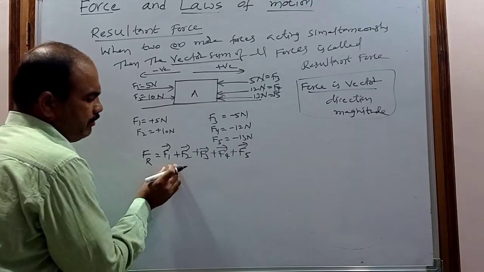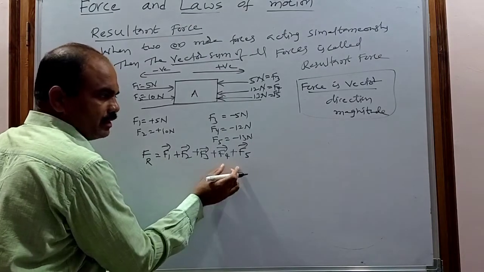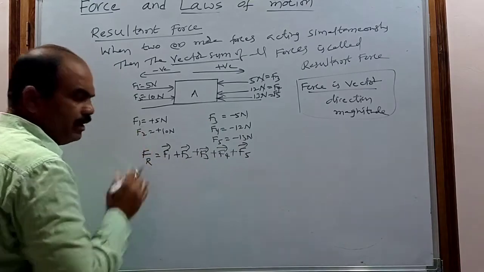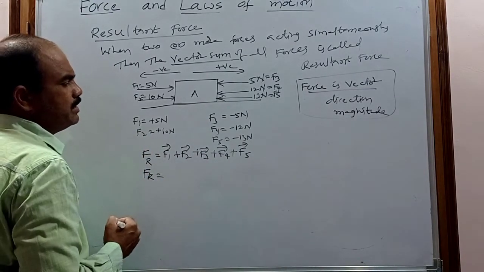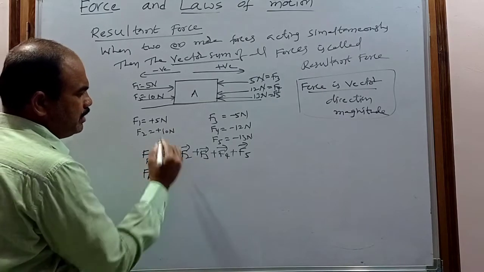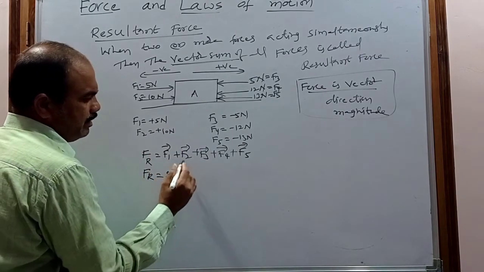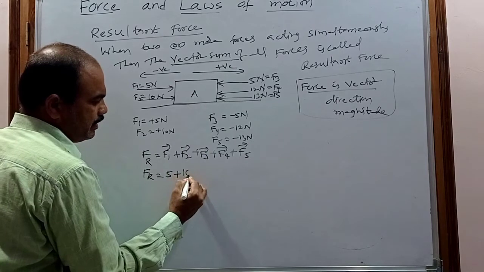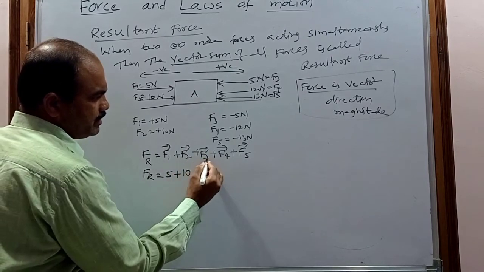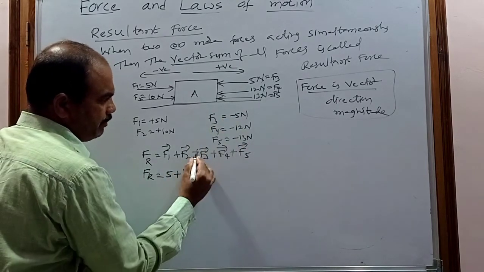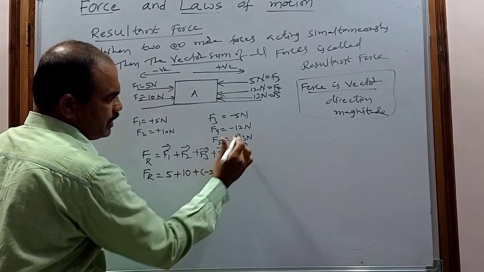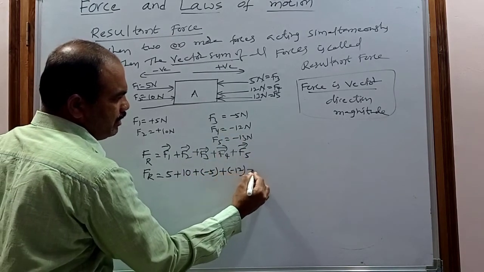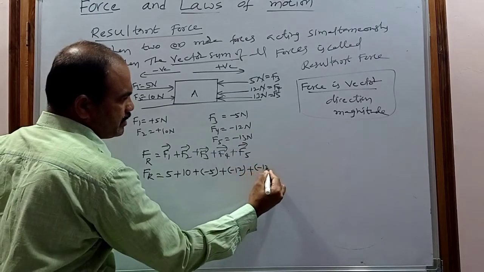So if we add these forces, that force is called the resultant force. So what is the resultant force here? F1 is plus 5, F2 is plus 10, and F3 is minus 5. Plus F4 is minus 12, plus F5 is minus 13.